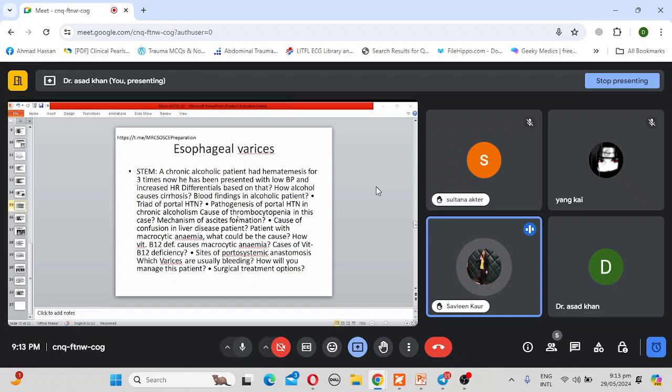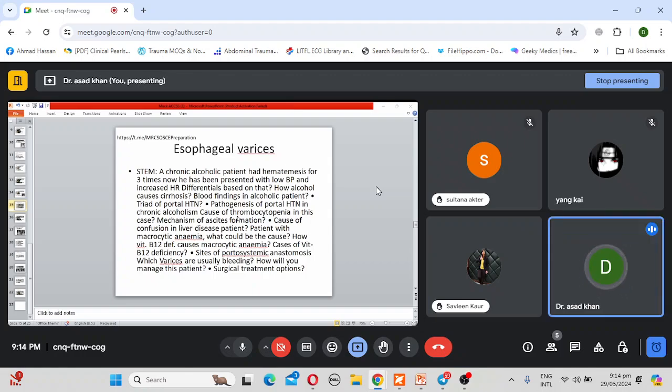Ascites occurs because of the retention of salt and water, because there are increased antidiuretic hormone levels. Also, there is increased flow of hepatic and splenic lymph, and there is hypoalbuminemia, which will cause more fluid accumulation. Very good. Tell me, what are the hepatic changes as a consequence of excessive alcohol consumption?